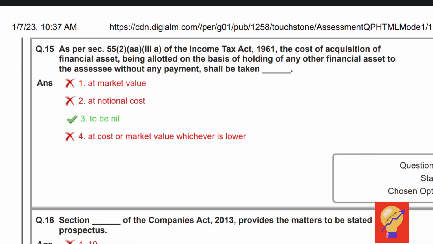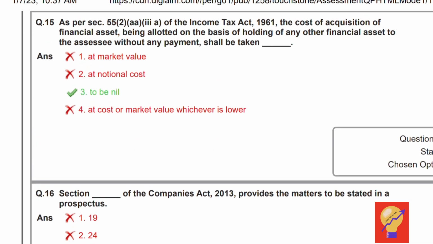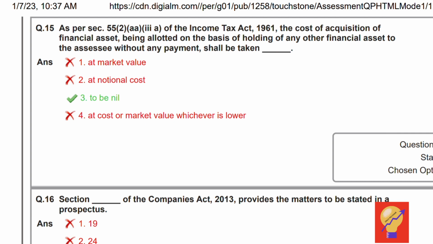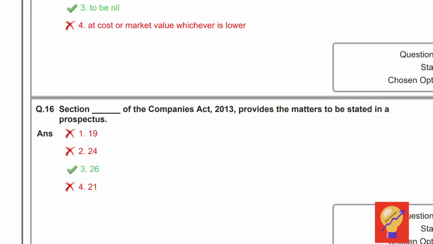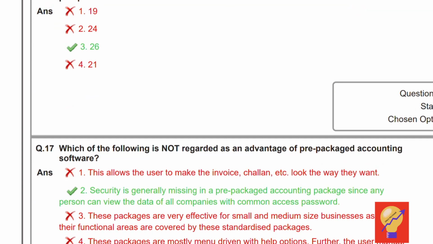Question number 15. As per Section 55 subsection 2 AA 3A of the Income Tax Act 1961, the cost of acquisition of the financial asset being allotted on the basis of holding of any other financial asset to the assessee without payment shall be taken to be nil. Hence, option 3 is the correct answer, which is nil. Question 16: Section dash of the Companies Act 2013 provides the matters to be stated in a prospectus. It is Section 26 of the Companies Act 2013.